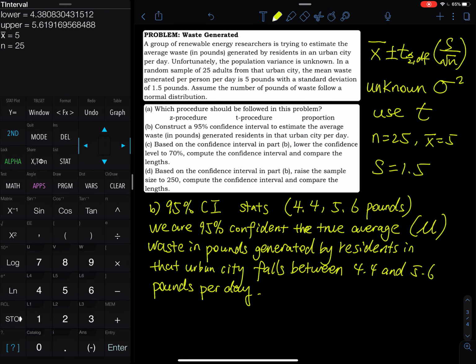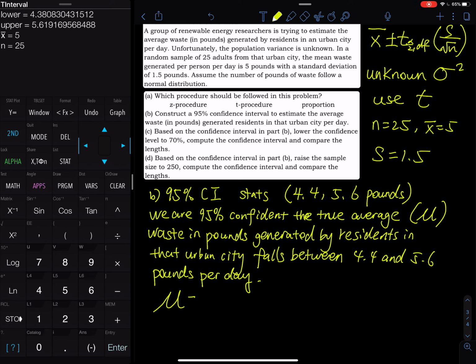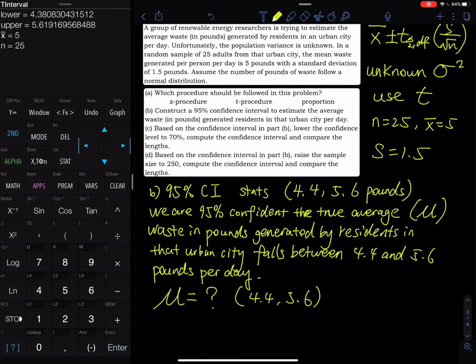What does that mean? That means we are trying to find what the true mean is, and we are 95% confident that this mu is between 4.4 and 5.6. But we will never be able to find out what mu is. Again, confidence interval is an inference method. We are trying to guess the mu. We are not trying to find out what the mu is exactly. All right, so this is the end of B, and in C, we lower the confidence level to 70%.